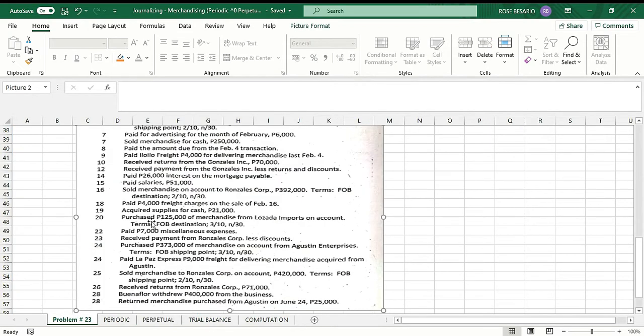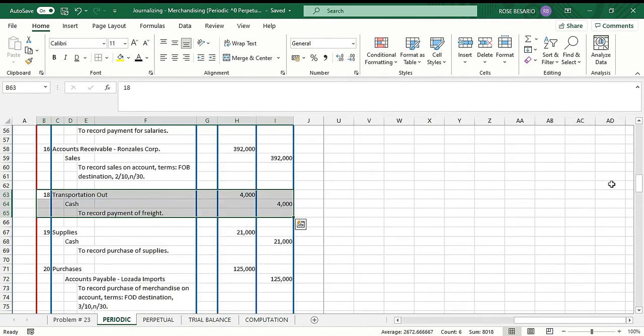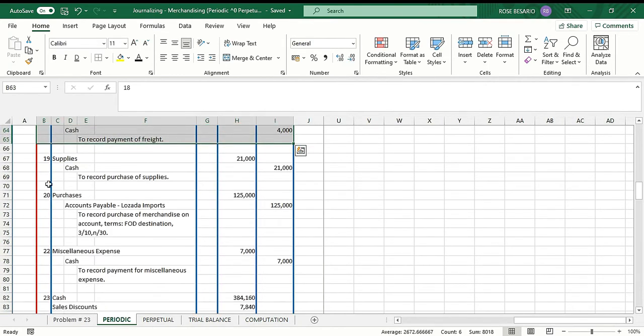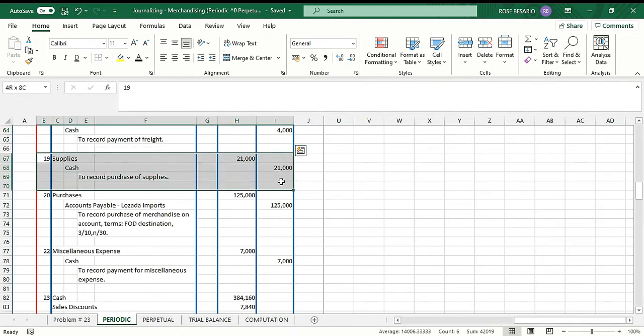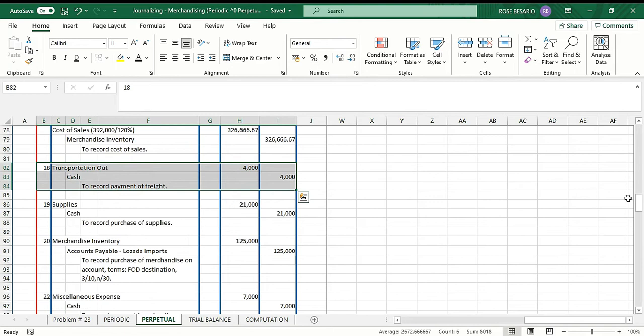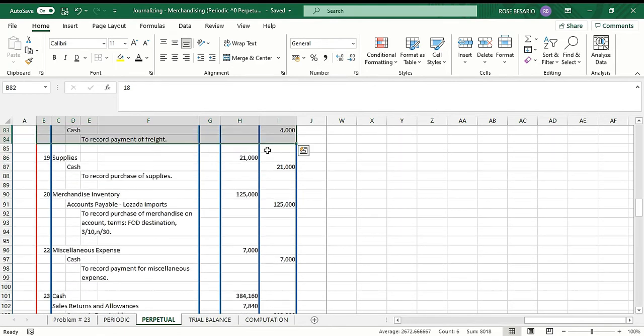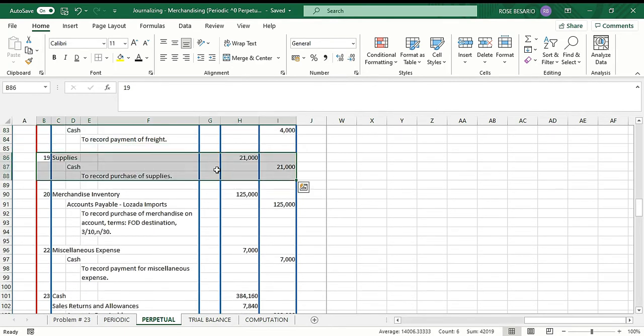Then February 19, acquired supplies for cash, 21,000. So under the periodic inventory system, we debit supplies, we credit cash, 21,000. Then for the perpetual inventory system, they have the same journal entry: debit supplies, 21,000, credit cash, 21,000.